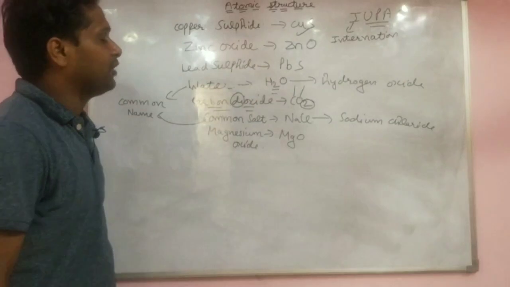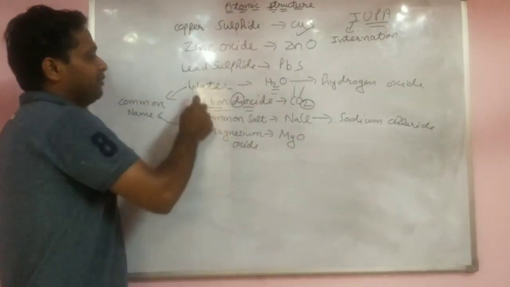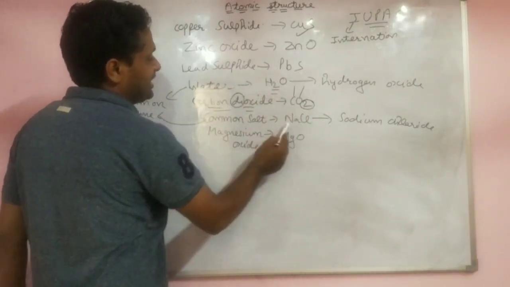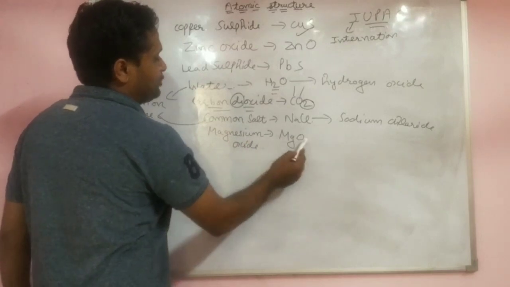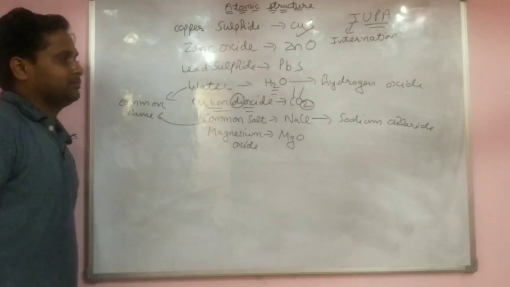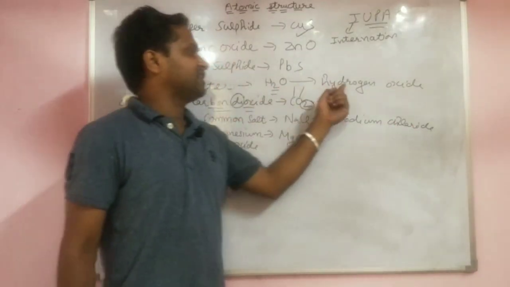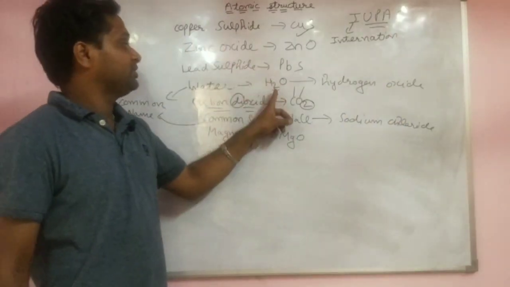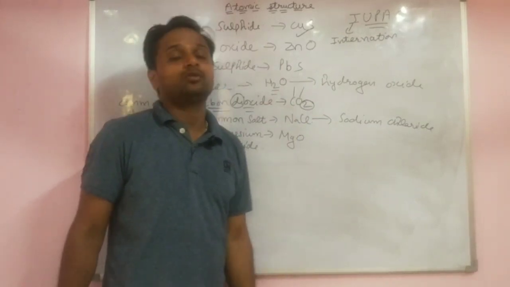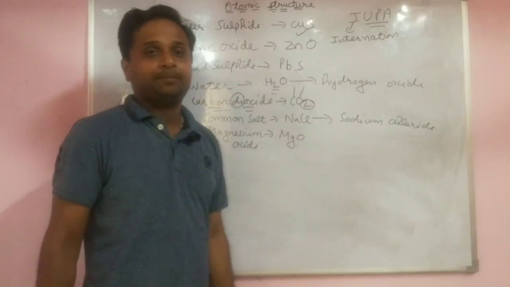For sulfur, in the case of an anion, you always put "ide". For water, that is H2O, carbon dioxide CO2, common salt NaCl, magnesium oxide MgO. Actually, common salt and water are their common names, but the chemical name is sodium chloride. Water is hydrogen oxide. Here you see 2 is there, but it does not mean you put "dihydrogen oxide". In the case of hydrogen, we do not count this in the name.